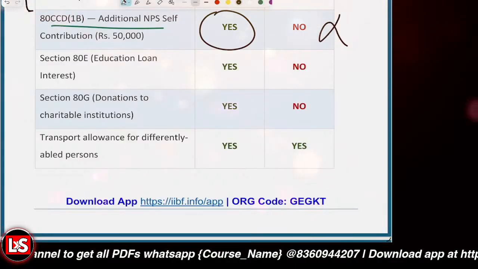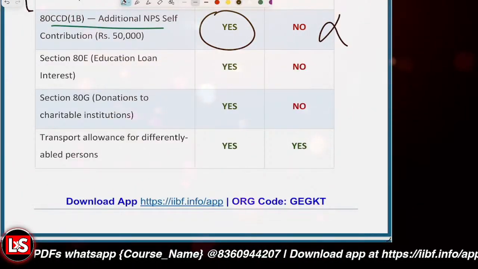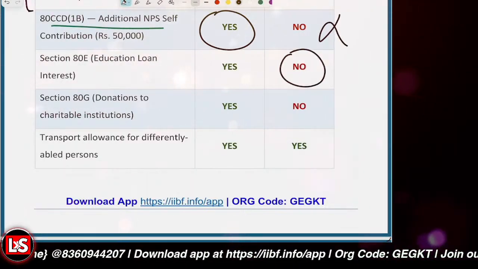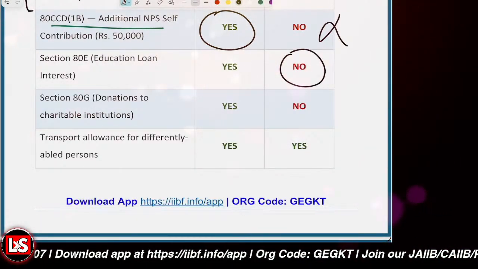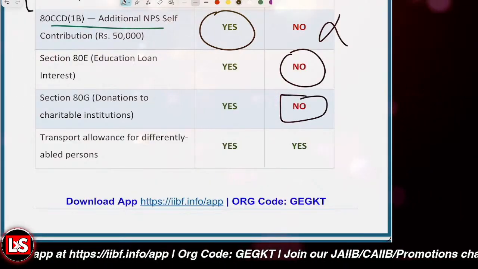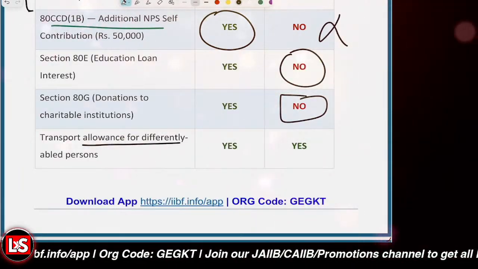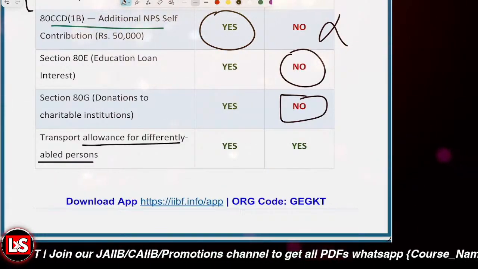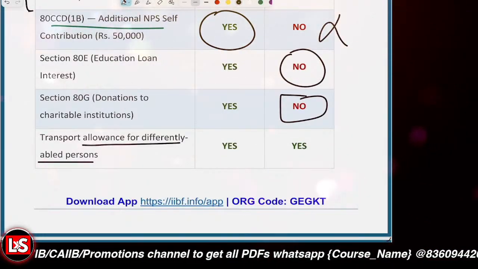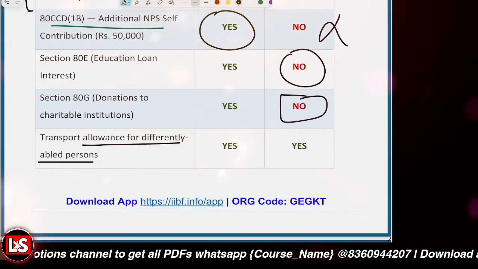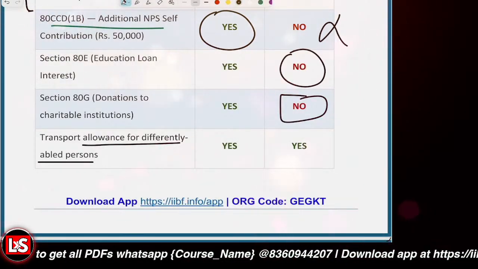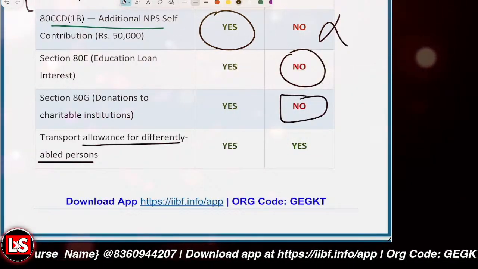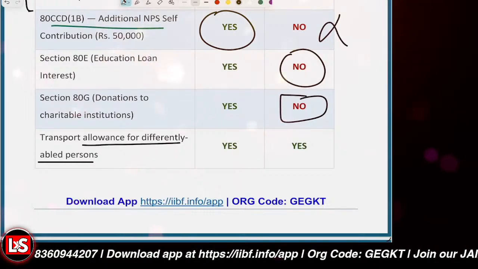Even section 80E, which is related to education loan interest, is not applied as a deduction. Section 80G, if you make any donations, is also not allowed. Transport allowance for a differently abled person is allowed. So mostly everything else is not allowed. Only these few things are allowed, right? Getting it so far? Okay.